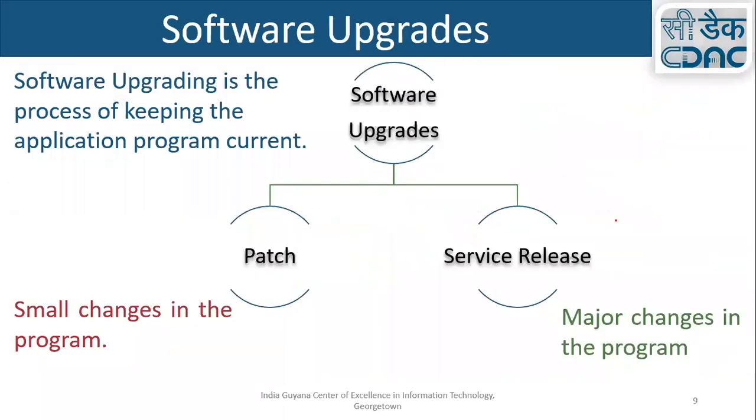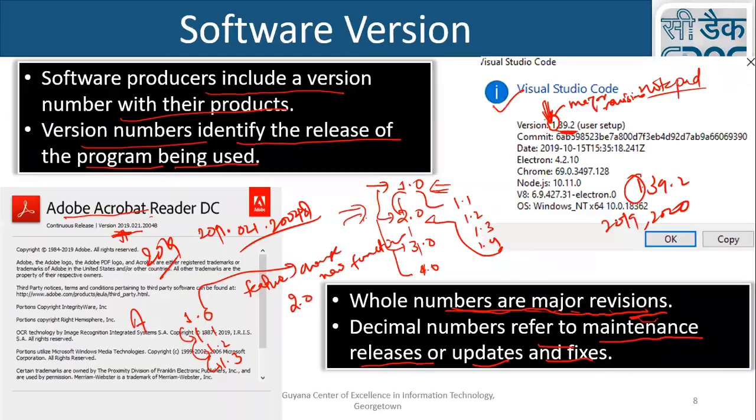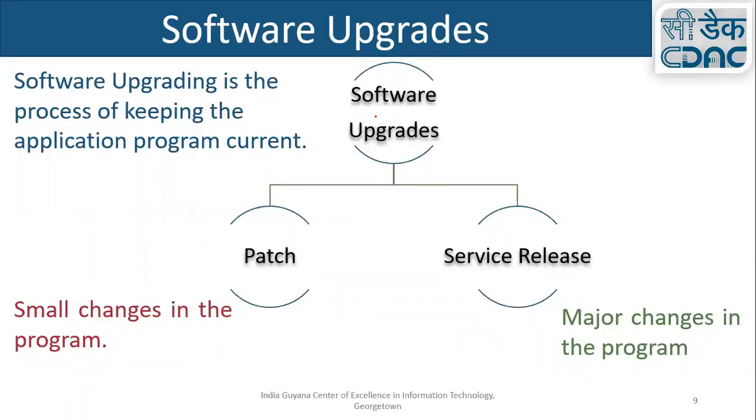Let me move to the next slide. So here we define these version numbers and these releases or updates and fixes. What are these things? Software upgrades. Software upgrading is the process of keeping the application program current. Suppose you install your Office in 2007. If you try to use this Office today, a lot of new features have been added. So we normally encourage using the current version of the Office.